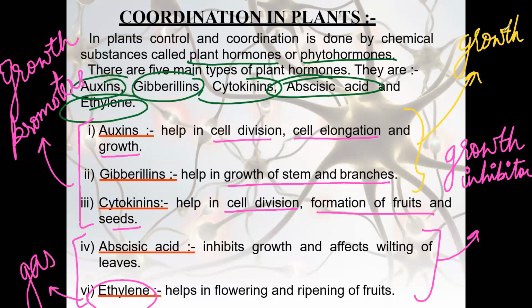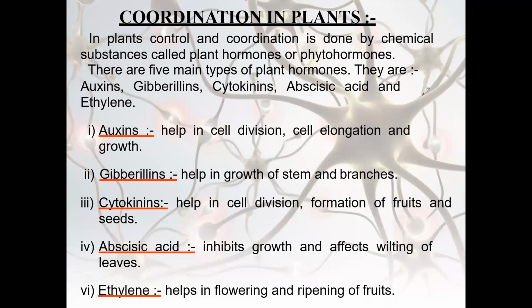Whereas the 4th and 5th, abscisic acid, let us read what is written there: inhibits the growth, affects wilting of leaves. So aging is because of abscisic acid. And ethylene helps in flowering and ripening of fruits. So this is about the phytohormones, how they are useful, and which among them are the growth inhibitors and which are the growth promoters.